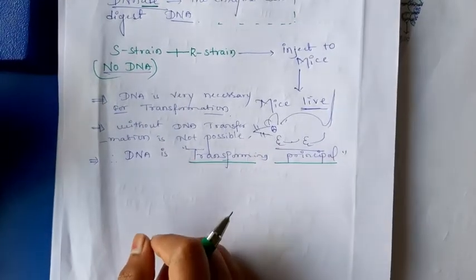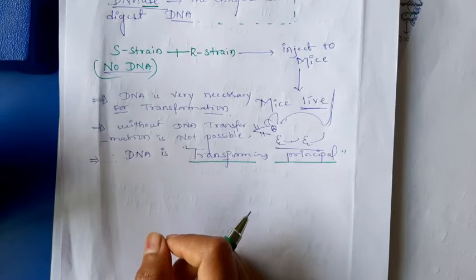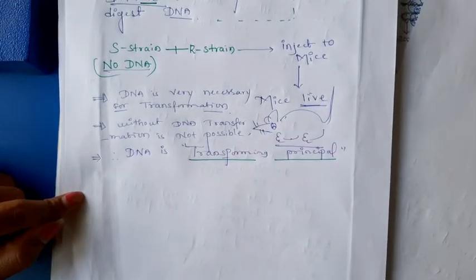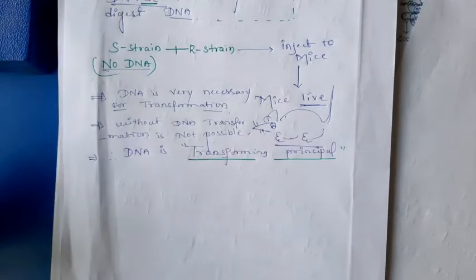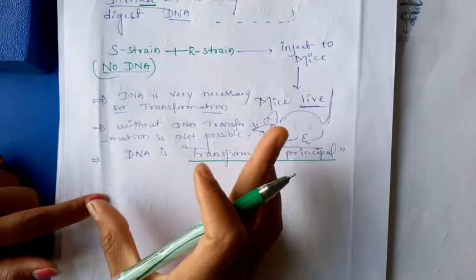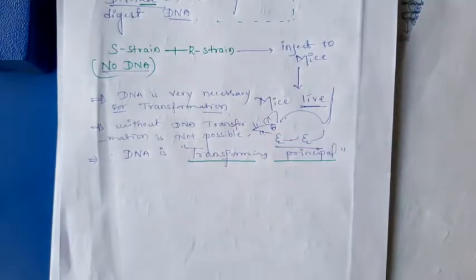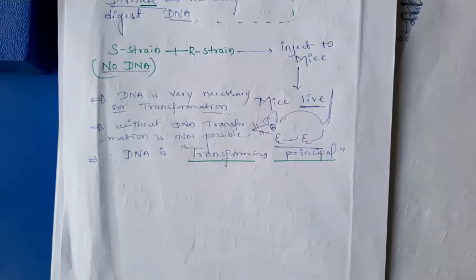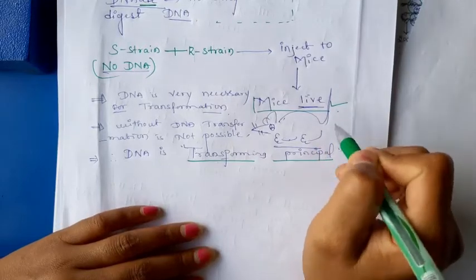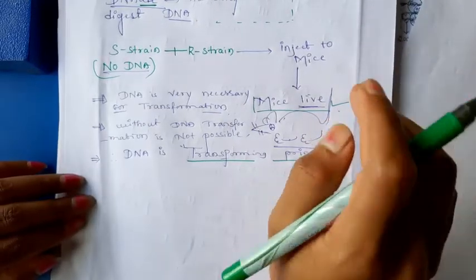They concluded that DNA is hereditary material, but not all the biologists were convinced. After the discovery of this genetic material, they proved that something which is present in the cell, that is DNA, is one and only the transforming principle, because without DNA the transformation is not successful.